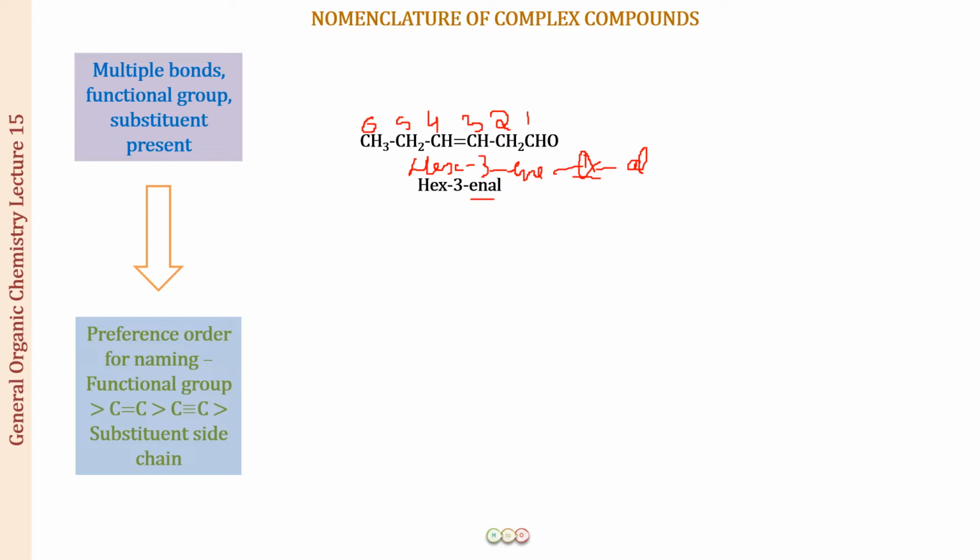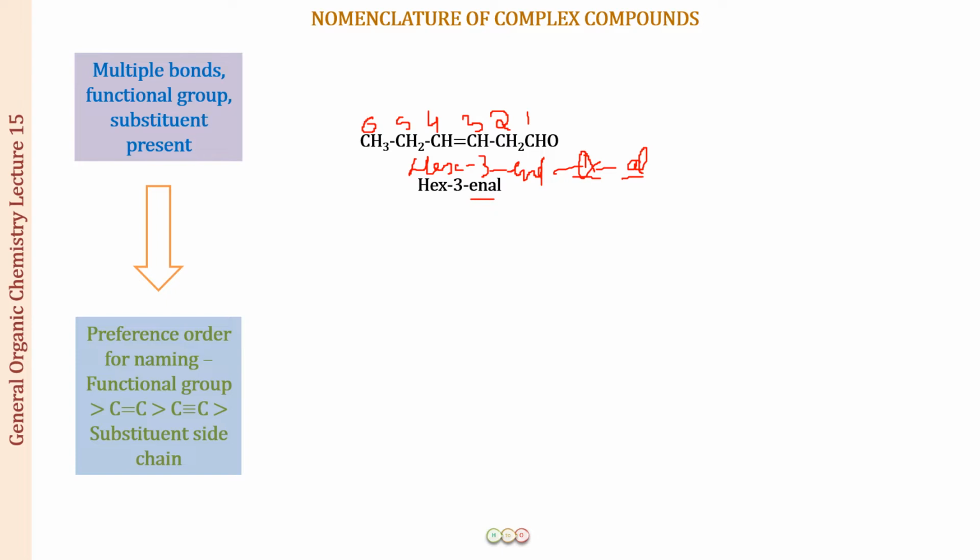And then you also have to remember that if there is an e in the primary suffix and the following suffix begins with a vowel (a, e, i, o, u) or a y, then we omit this e from the primary suffix. That is why the name of the compound is hex-3-enal. So we have removed the e. This is how we name the compound.